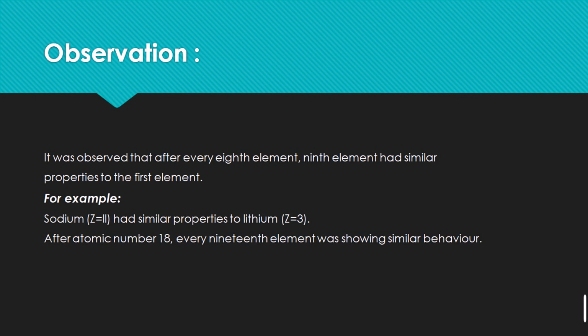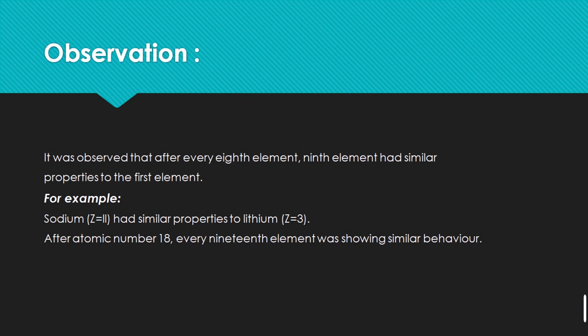For example, sodium, which has the atomic number 11, has the same properties as lithium, which is eight elements away. There are eight elements in between, and the ninth element is lithium, which has the same chemical properties. And after the 18th element, the long rows of elements were cut into different rows of 8 and 18 elements and placed above one another in vertical and horizontal rows.